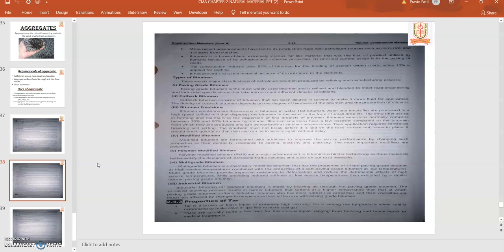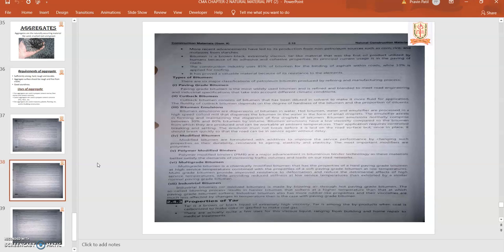Then types of bitumens: first, paving grade bitumen, then cutback bitumen, bitumen emulsion, modified bitumen, polymer modified binders, then multigrade bitumen, and the industrial bitumen. The first is paving grade bitumen. Paving grade bitumen is the most widely used bitumen, and it is refined and blended to meet the road engineering and industrial specifications. Then cutback bitumen.